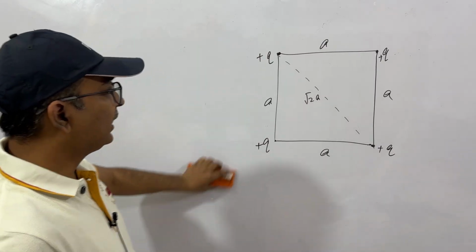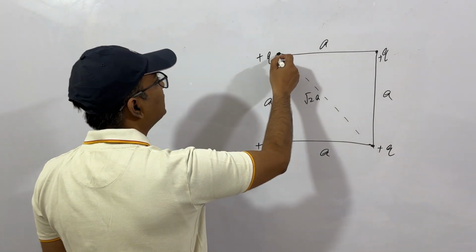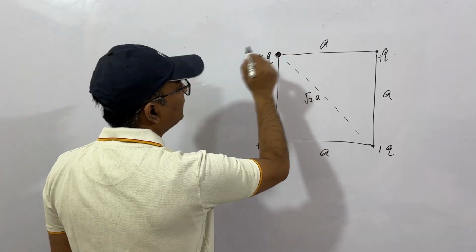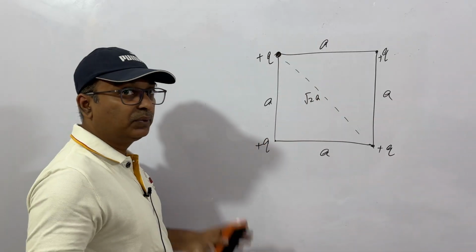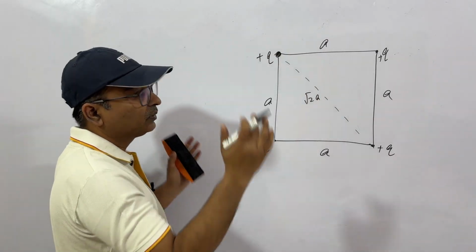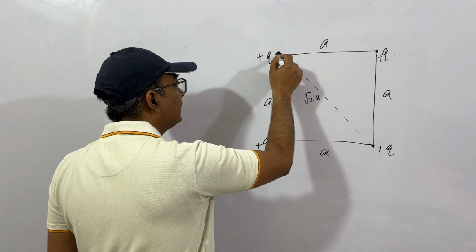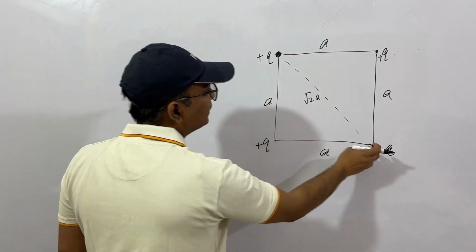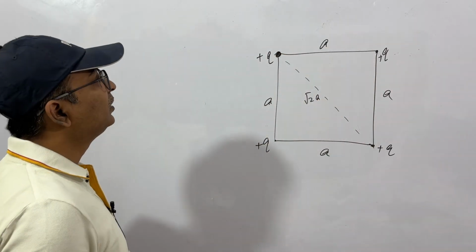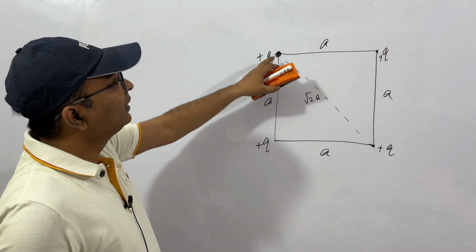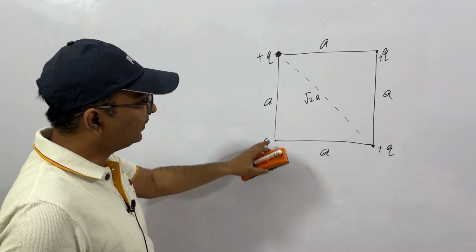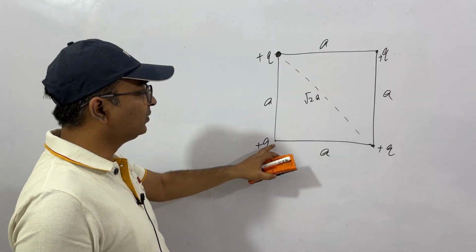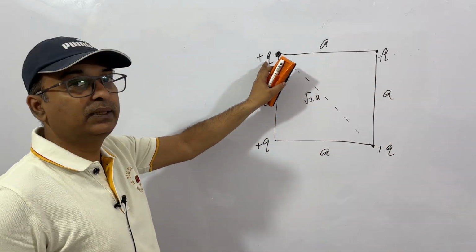Now, if you are asked what is the potential energy of this charge because of these charges, I am not talking of the potential energy of the whole system. I am asking the potential energy of this because of this, this and this. How will we find it? Potential energy will be q into V. So let's find out the potential at this point because of the other three charges, and then multiply it with q.